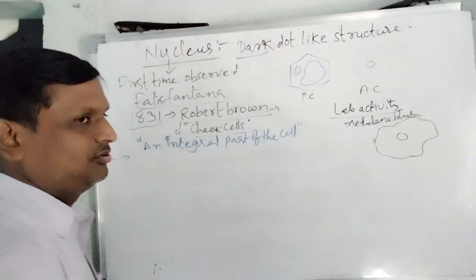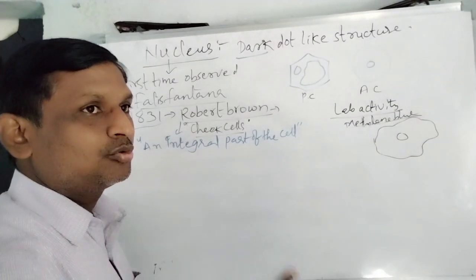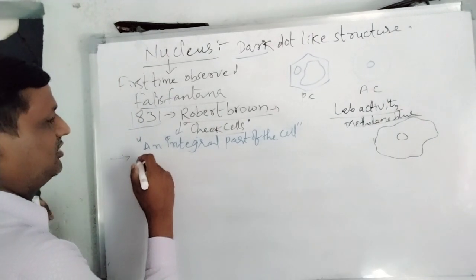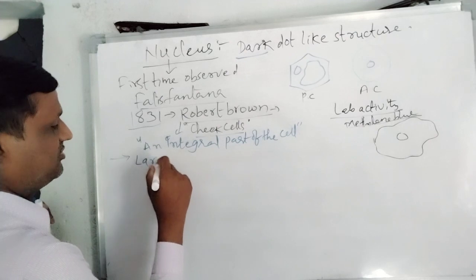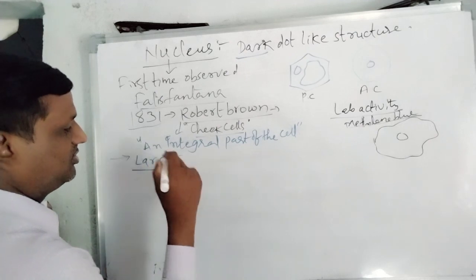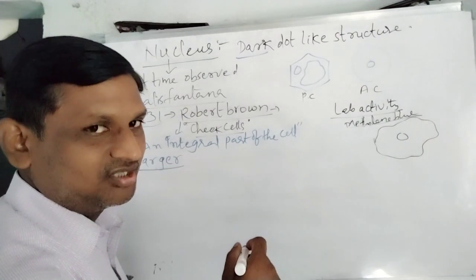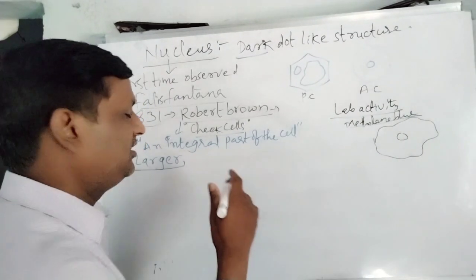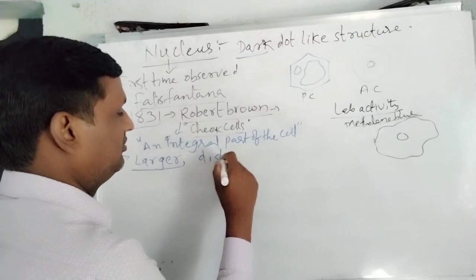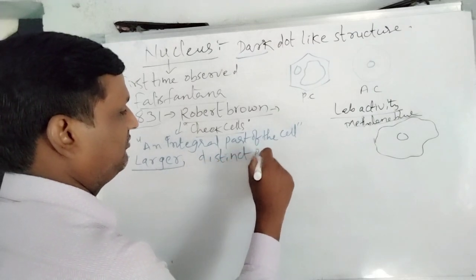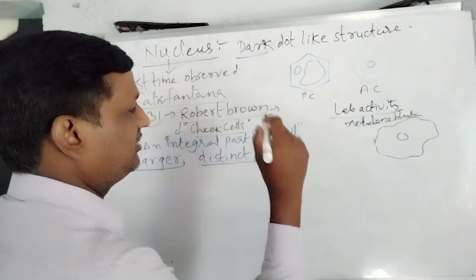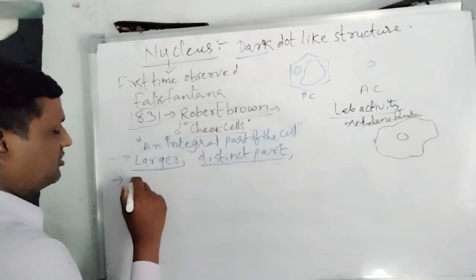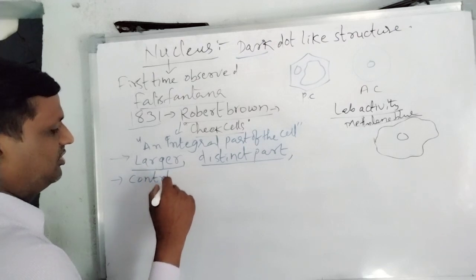The nucleus controls all the other cell organelles, and it is the most important and distinct one. The first point is that the nucleus is very large among all the other cell organelles. The nucleus is larger, and we can see it clearly as a distinct part of the cell, and it controls all the other cell organelles.